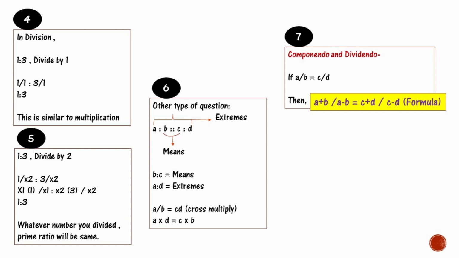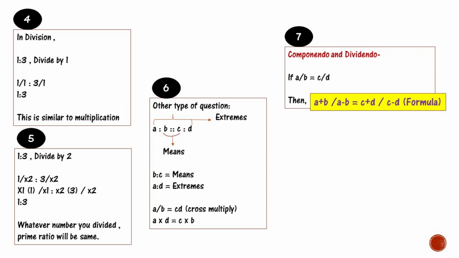In division, if we take an example 1:3 and divide by 1 on both sides, that is 1 divided by 1 ratio 3 divided by 1, it comes to 1:3. This case is similar to multiplication. Now 1:3, if we divide by 2 on both sides, that is 1 divided by 2 ratio 3 divided by 2, that will be 1:3. So we understand here that whatever number you divide by, the prime ratio will always be the same.